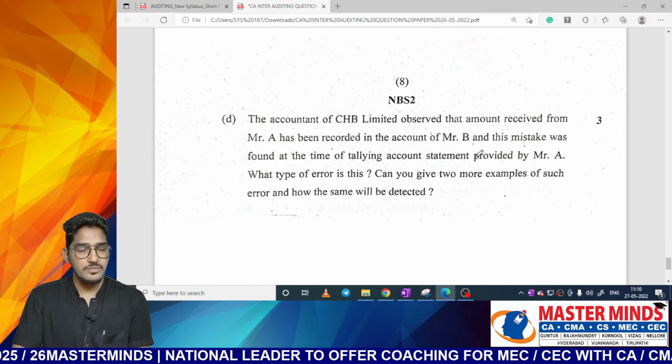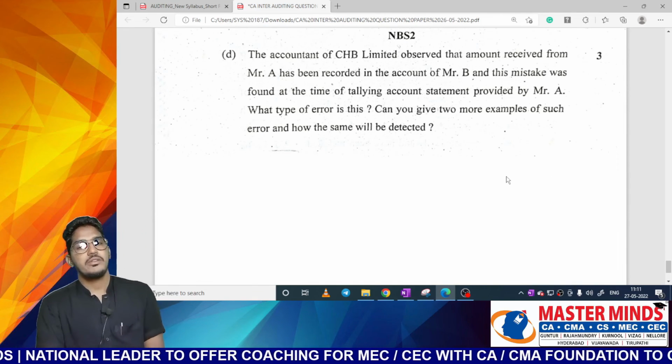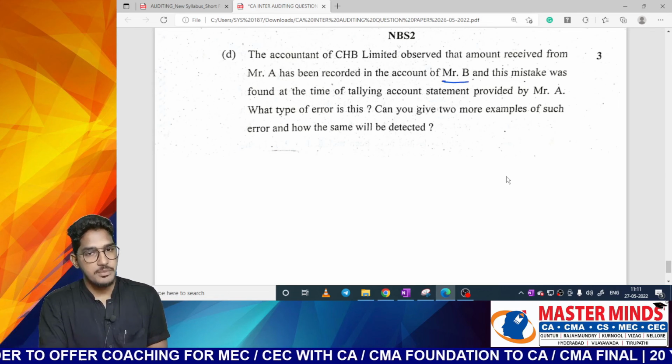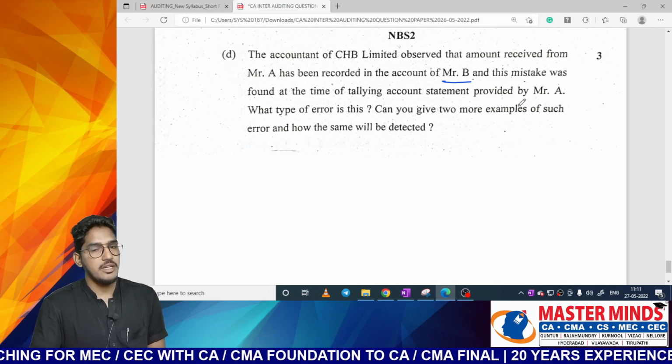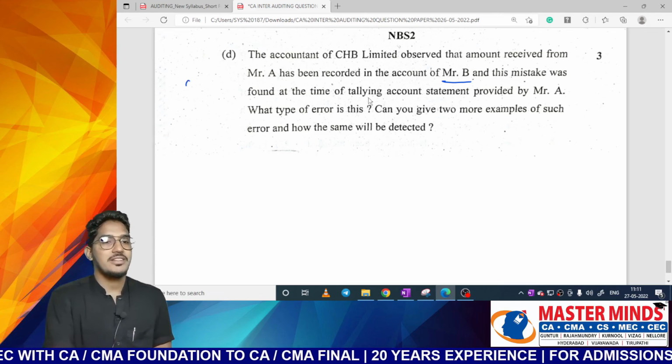Next one. Next, last question. The accountant of CHB Limited observed that the amount received from Mr. A has been recorded in the account of Mr. B, and this mistake was found at the time of tallying the account statement provided by Mr. A. What type of error is this? So this is a self-revealing error.